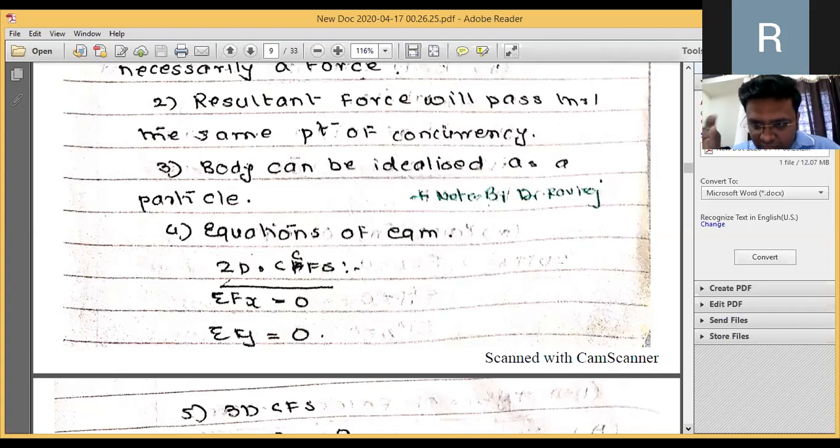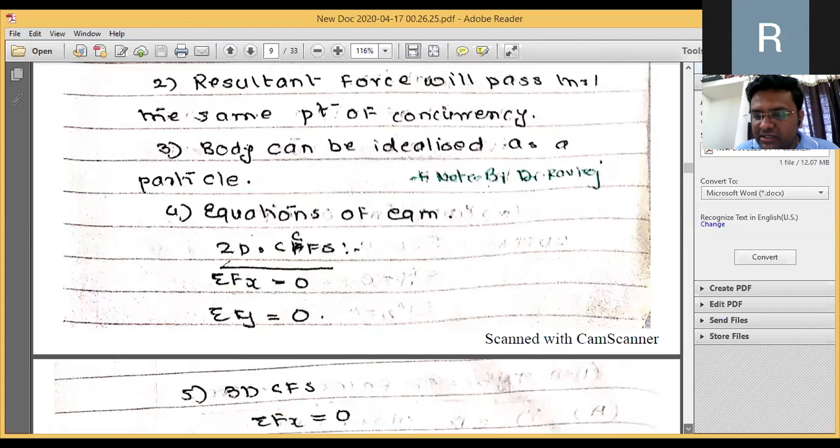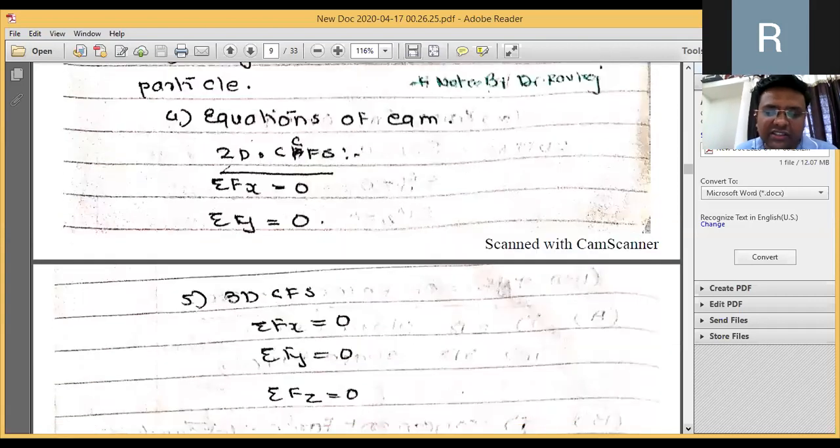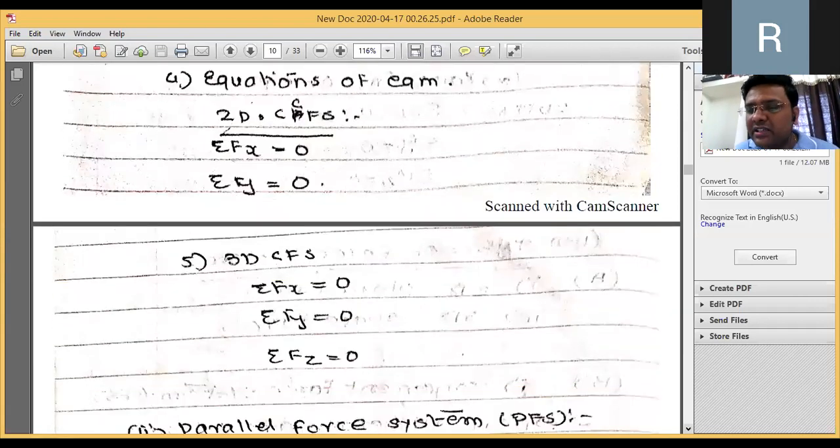These are the two equations of equilibrium for two-dimensional CFS system. Whereas in three-dimensional CFS system, one more additional equation will give rise, that is summation Fz = 0, that is the third direction coming into picture.